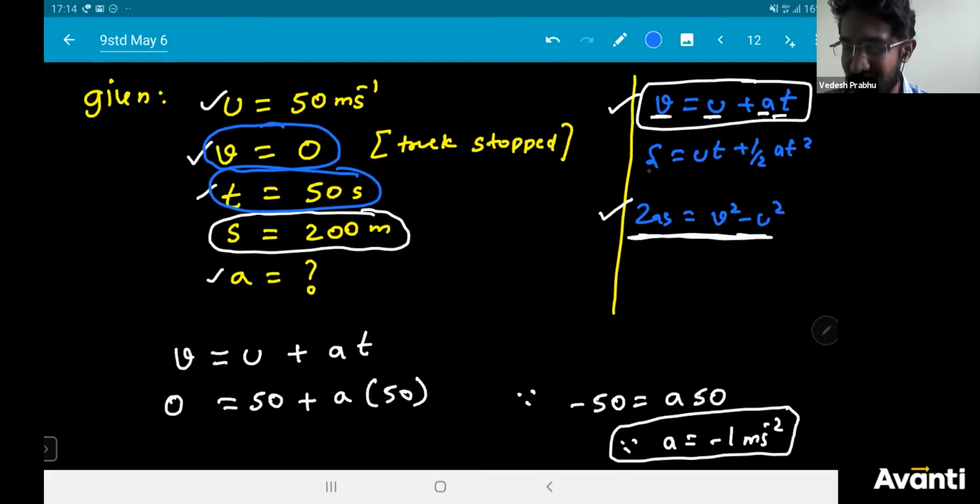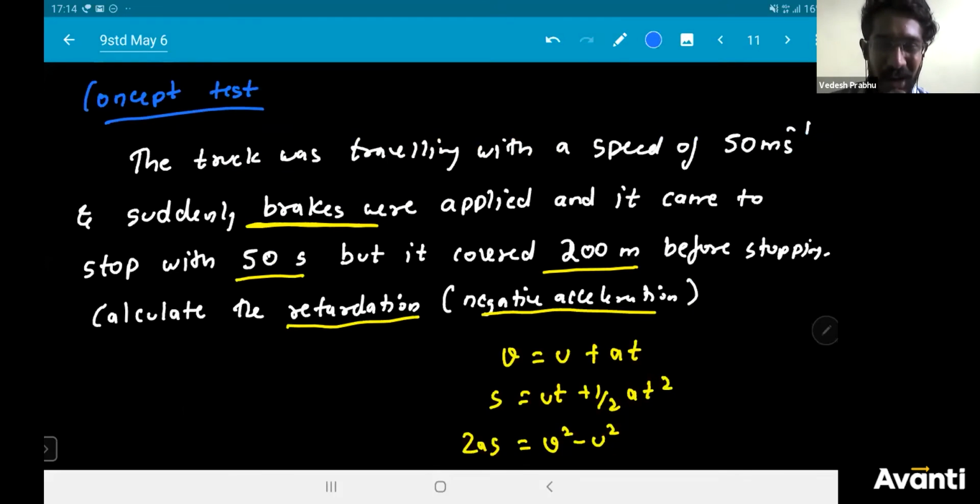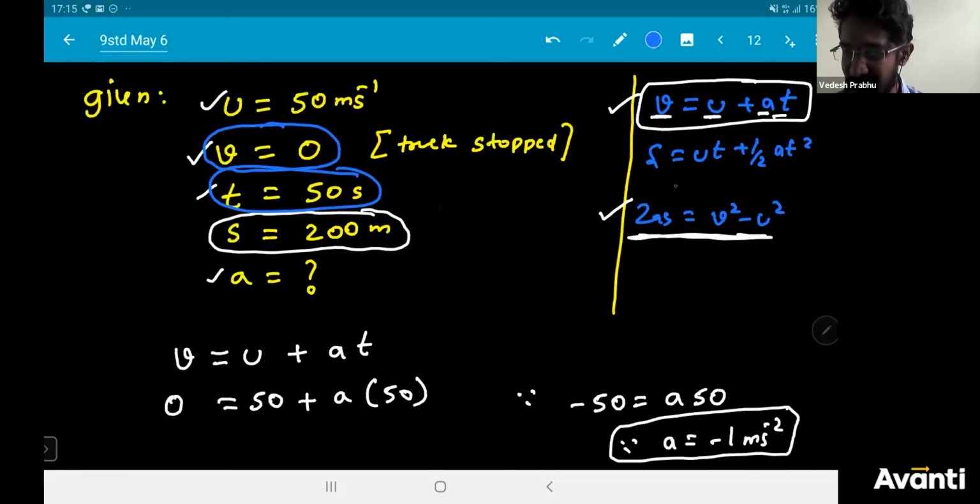If you used some other equations, just let me know whichever equation you used and whatever answer you got. This was just simple, just to try if you could use these equations of motion in solving. I think some of you also used equation number 2, and some of you also used equation number 3.